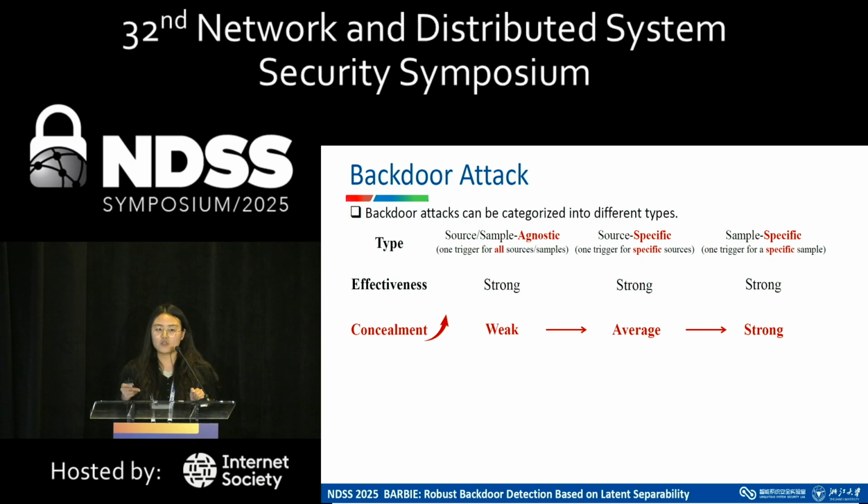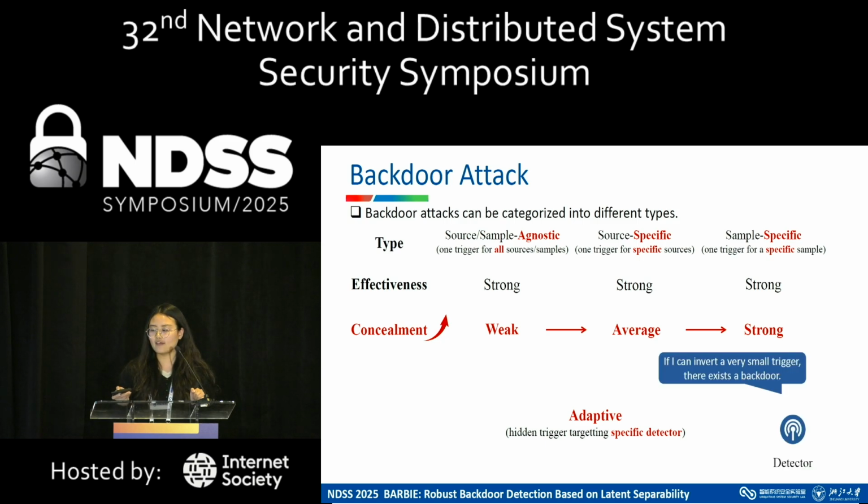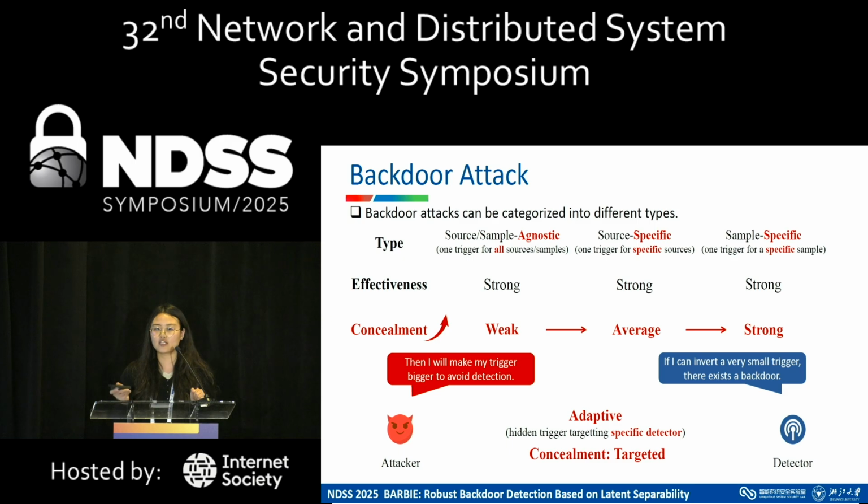And in addition to this classification, if the attacker knows the principle of a certain detection method, they can generate a special trigger to evade detection. For example, if a defender targets inverting a very small trigger, then the attacker can make their trigger bigger to evade detection. And the concealment of these backdoor attacks is more targeted at certain detection methods.